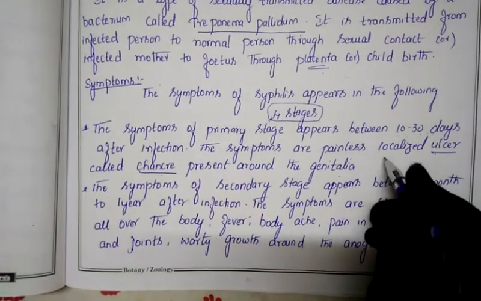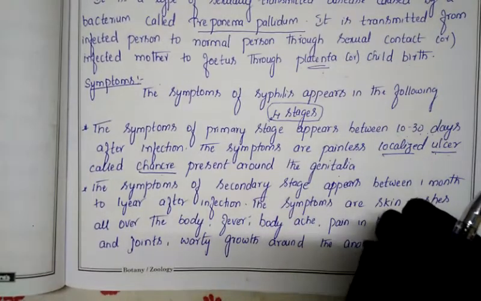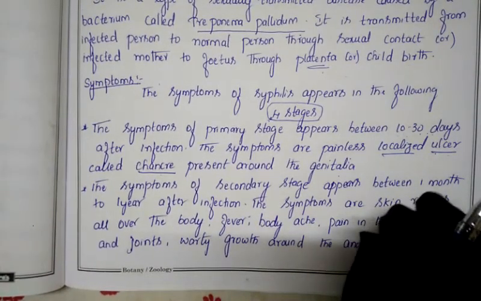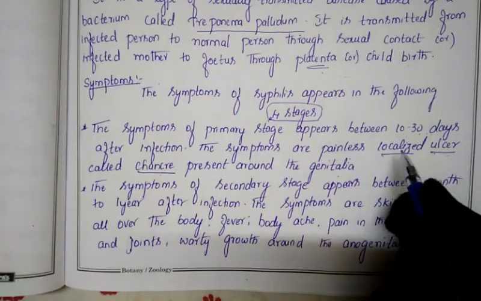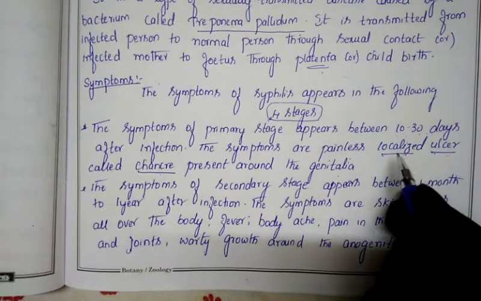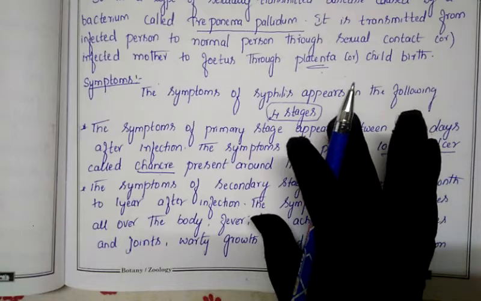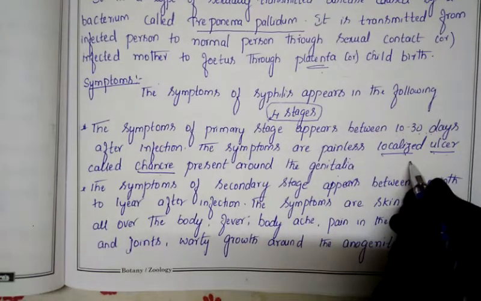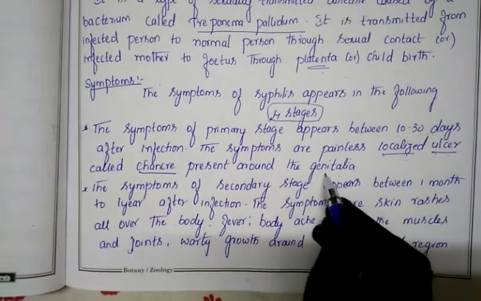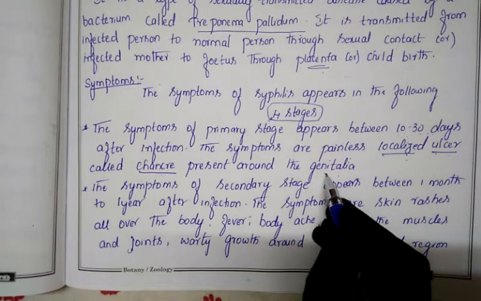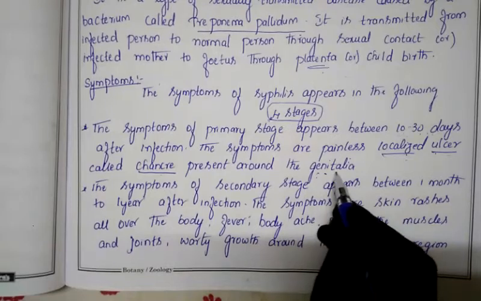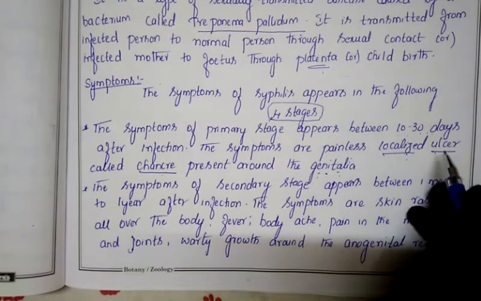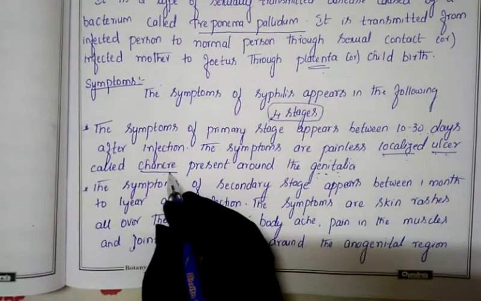Localized ulcer means it will not spread. Where the ulcer formation takes place, the ulcer will be present only in that place, and it will not spread to the rest of the body. That's why we call it localized. It appears in the external genitalia, the penis in males and the vulva in females. In this place they get the ulcer, and that ulcer we call a chancre.